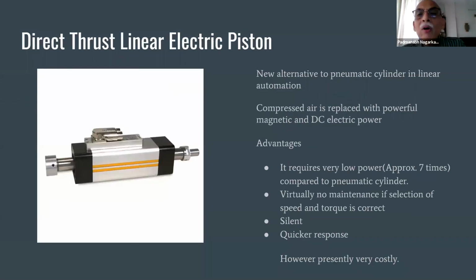Now there is one more. As I said, compressed air is the costliest, so whatever saves on compressed air, you should try out. This is called a direct thrust linear electric piston. This is a new alternative for pneumatic cylinders in automation.